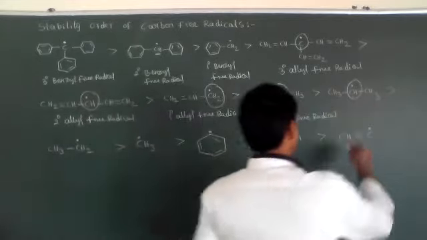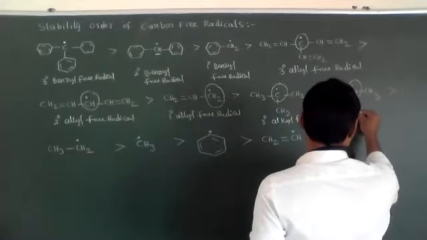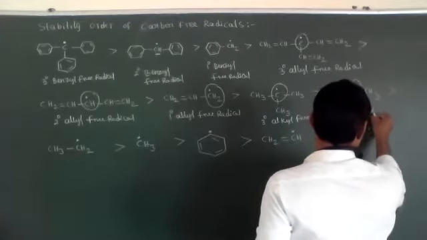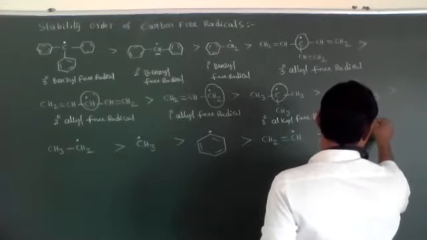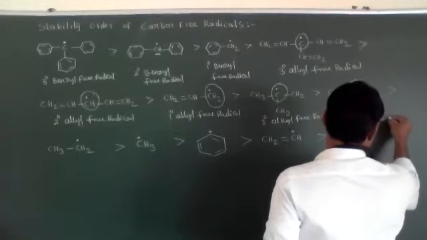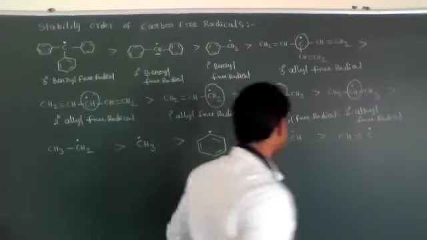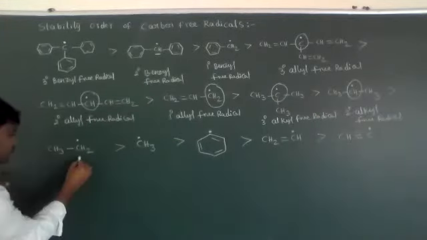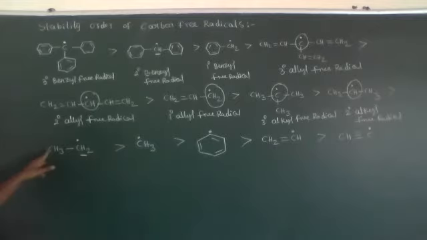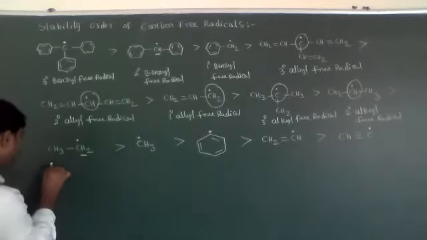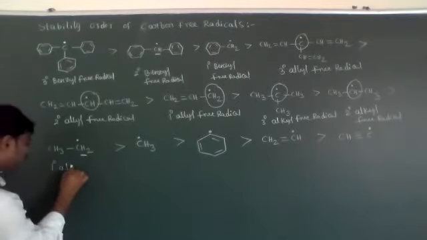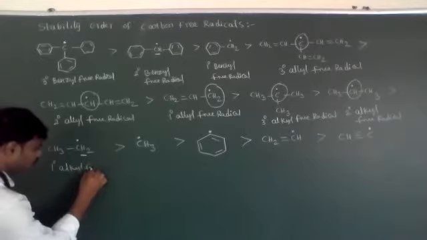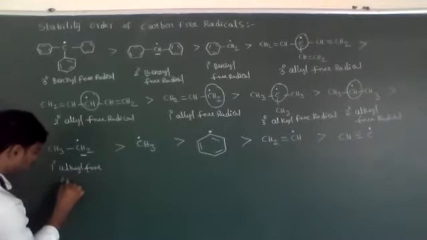Hence, it is called a secondary alkyl free radical. Now this carbon free radical is attached with one carbon only. It is called a primary alkyl free radical.